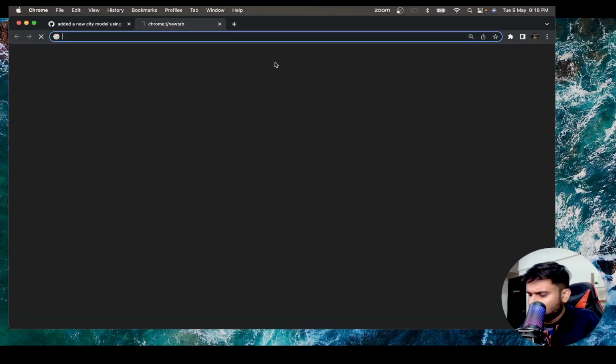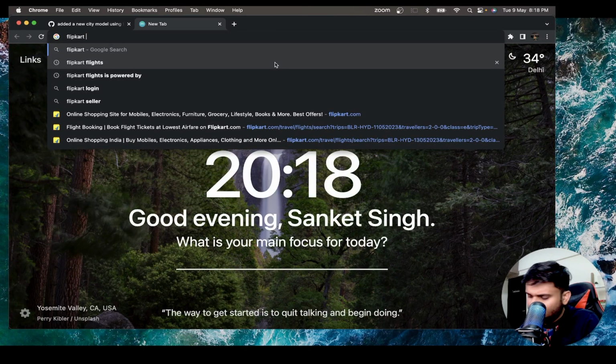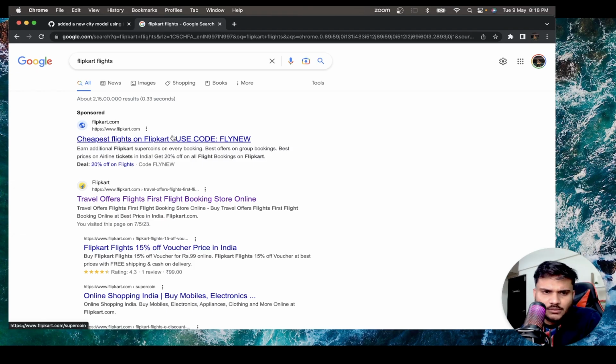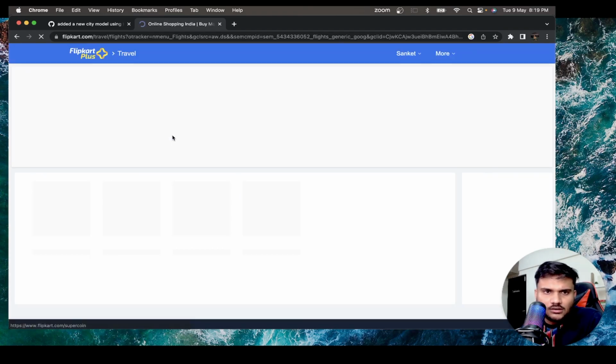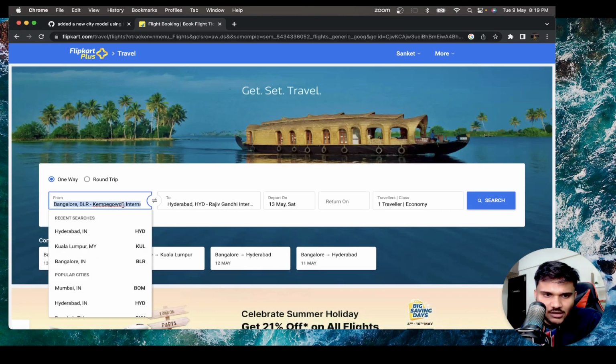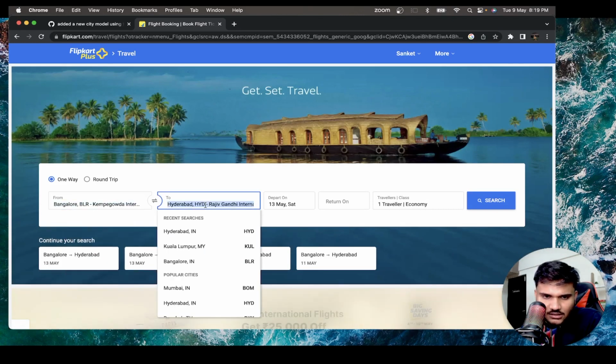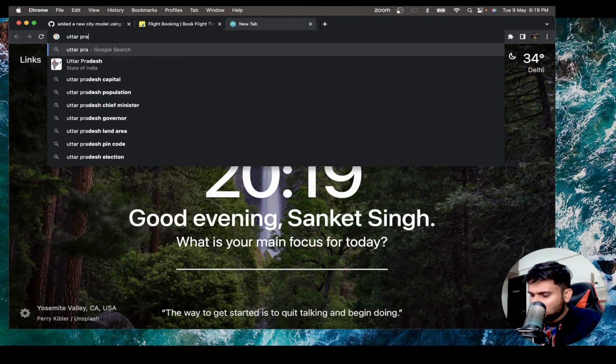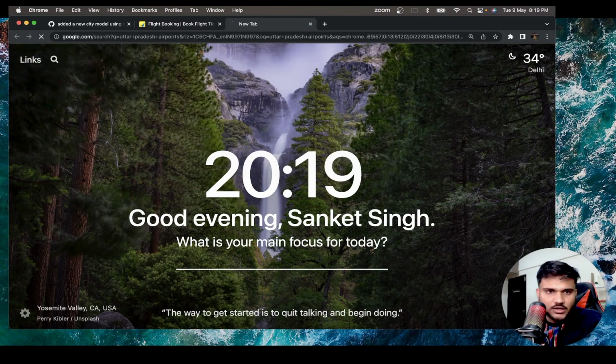Do you think? Let's see. Let's confirm it. Flipkart flights. Now, as far as I know, in UP, I guess there are multiple airports, right? Let's check it out. So from Bangalore, you can see BLR is there. Let's see what you have for Uttar Pradesh. Let's Google Uttar Pradesh airports. Okay, there can be multiple airports.